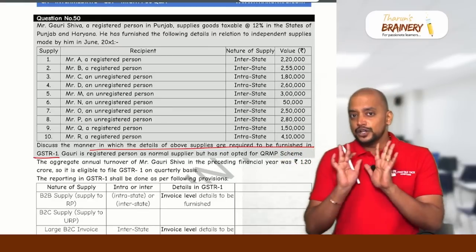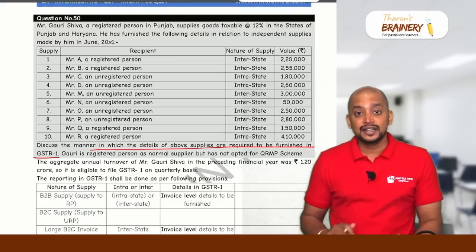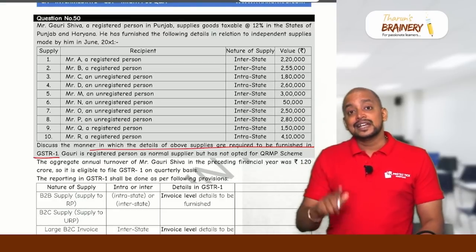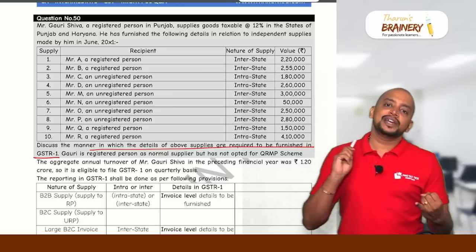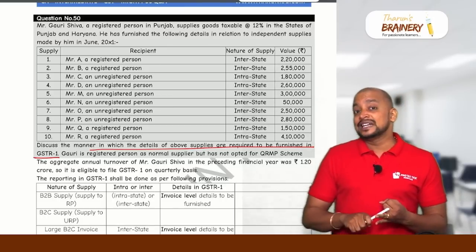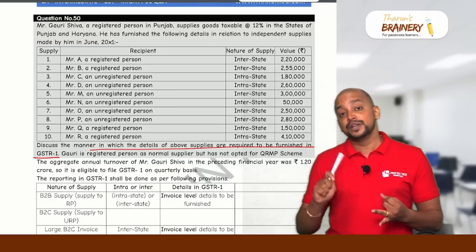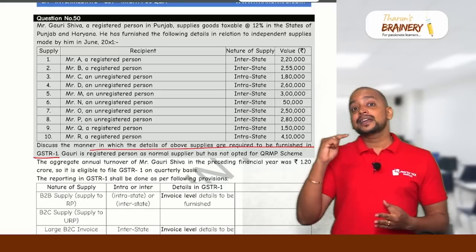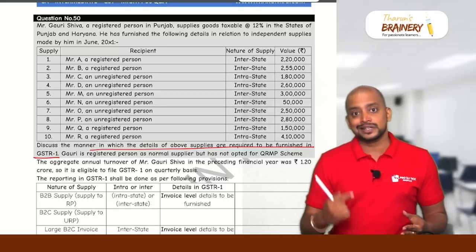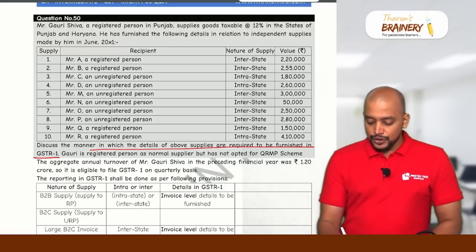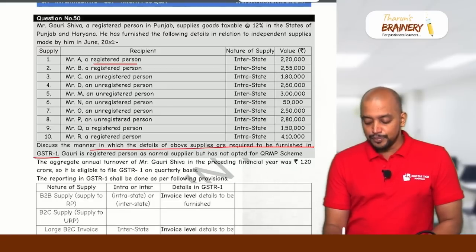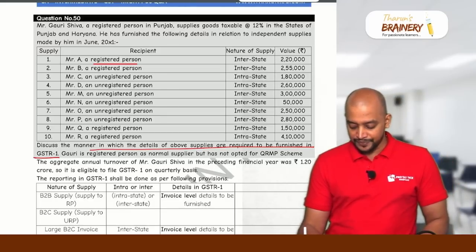First, B2B supplies always invoice wise. B2C intra-state always consolidated. B2B always invoice wise. B2C intra-state always consolidated. B2C interstate greater than 2,50,000 per invoice wise, otherwise it is consolidated. First, registered person, B2C, so invoice wise. So this will be invoice wise.